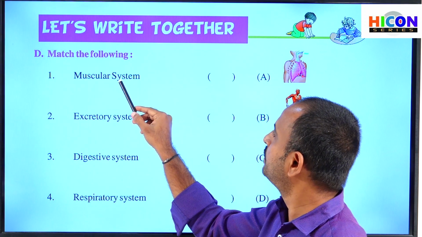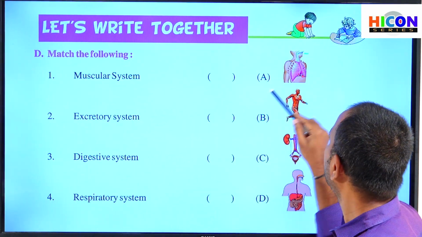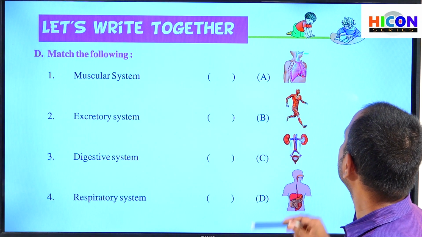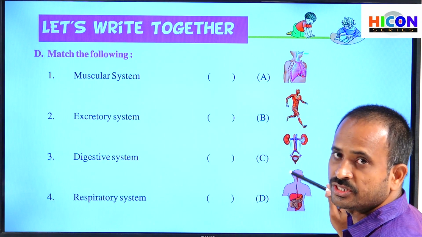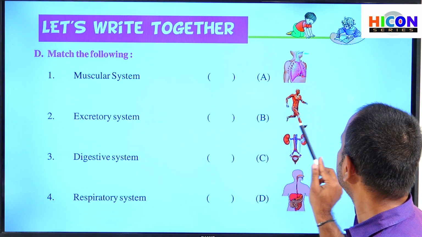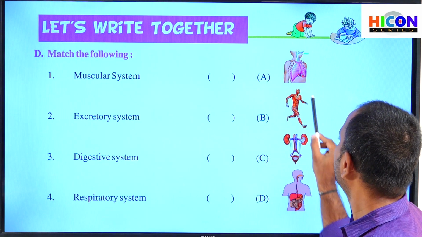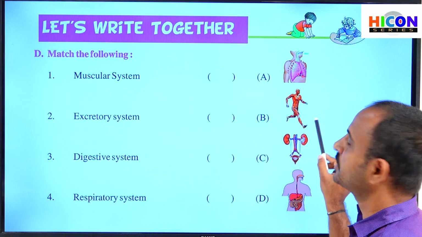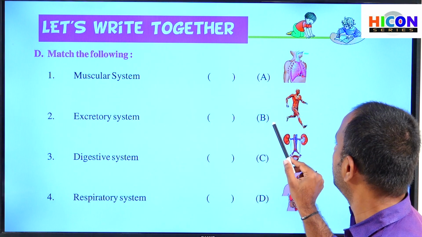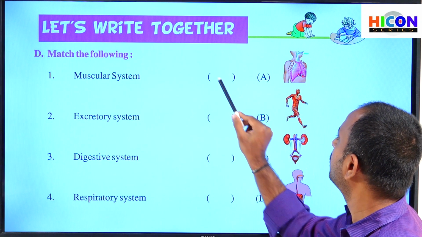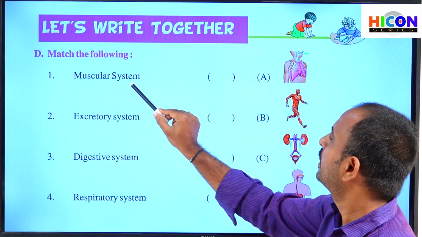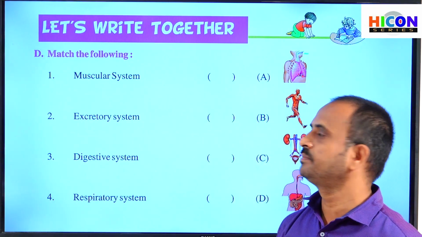What is the picture for the muscular system among the given pictures? Which picture shows the muscular system? So children, see the second one, that is option B. This picture represents muscular system. So write option B in the bracket against muscular system.